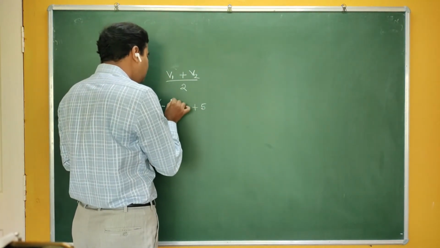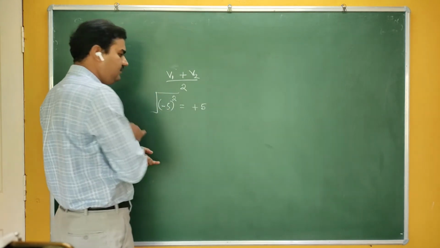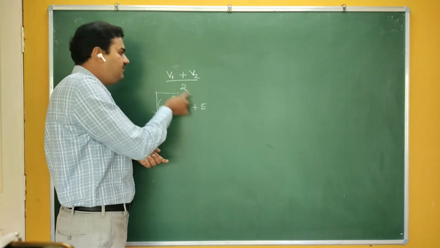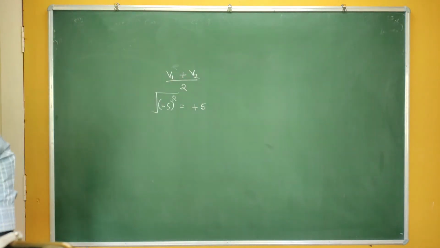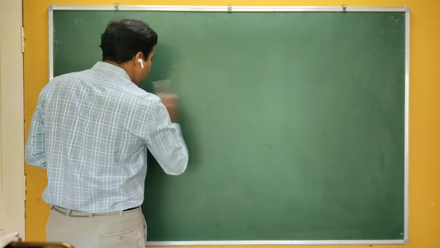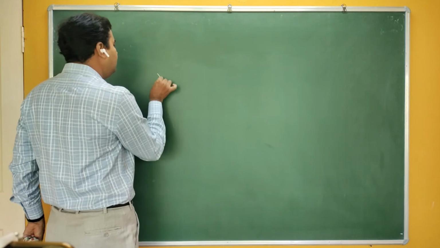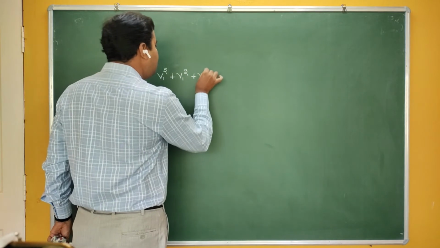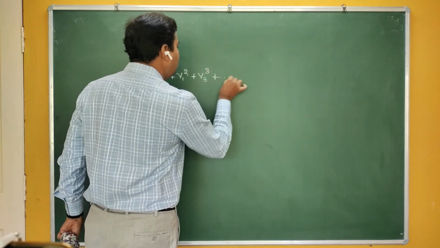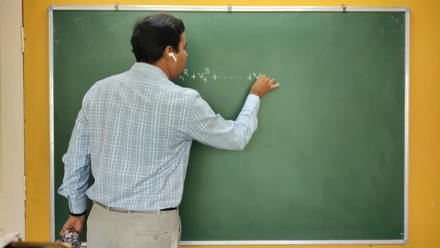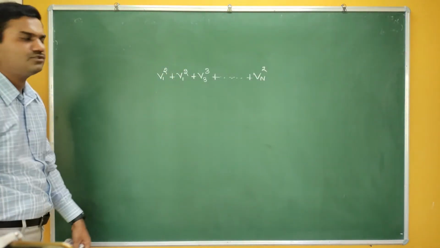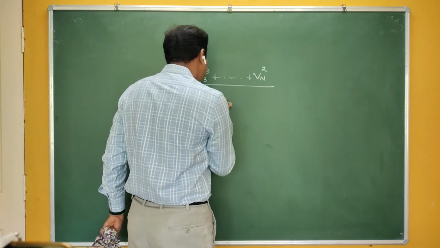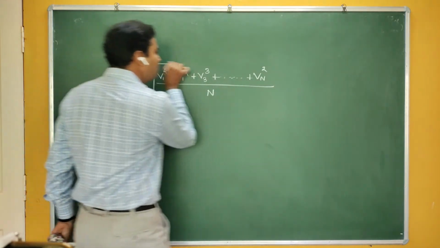We make the square, then we take the square root. If you square and then take the square root, minus 5 becomes plus 5, and you can write it as 5 plus 5 divided by 2. In that case, your answer matches. So we make the square of the velocity of each molecule. There are a large number of molecules, let me say n molecules, so Vn square. First we make the square, then we take the average, then we go for the square root.